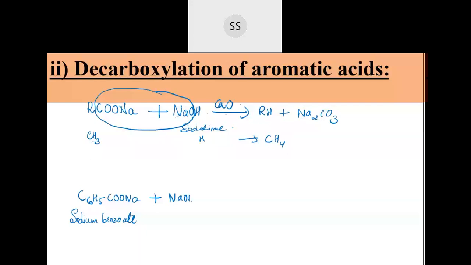So then there is elimination now. See, this salt will go out. This whole thing you remove. So you will get Na2CO3 plus C6H6. Similar reaction, but the compound you are preparing is different. This is for benzene and that was for methane preparation. Again, the reactions are decarboxylation only. Decarboxylation means there is removing of the CO2 group. Carbon dioxide whole group has gone out in the form of a salt. So you can write down this.